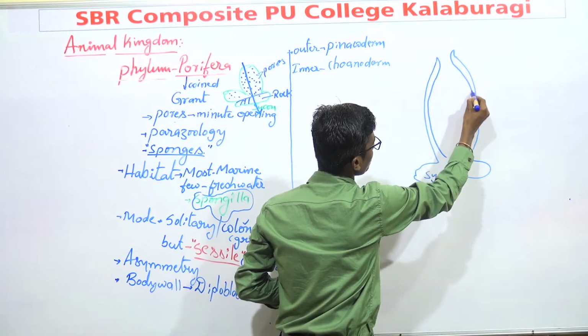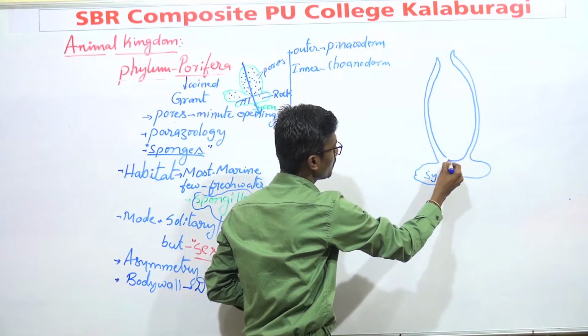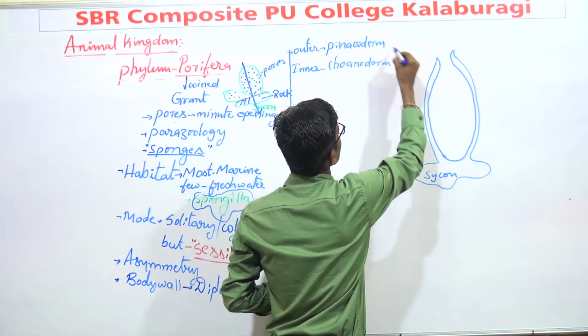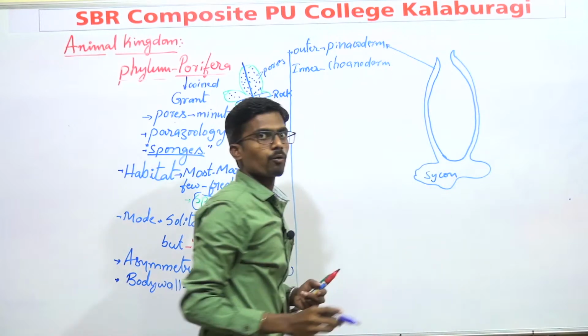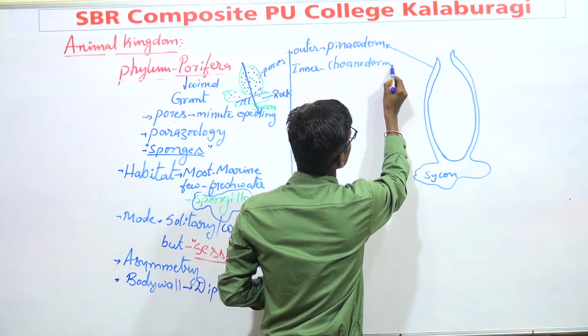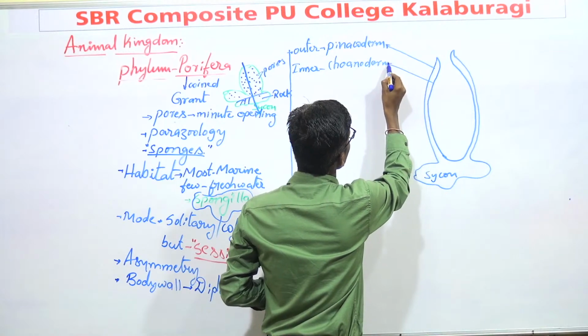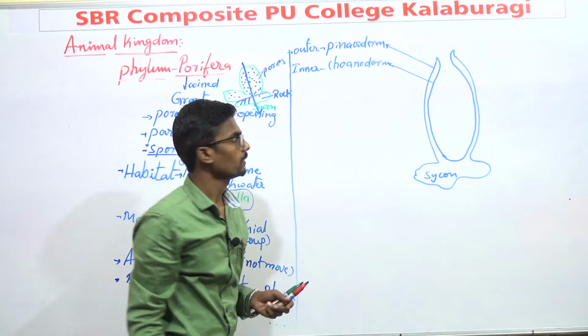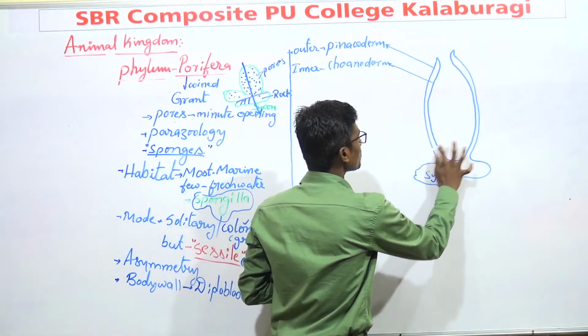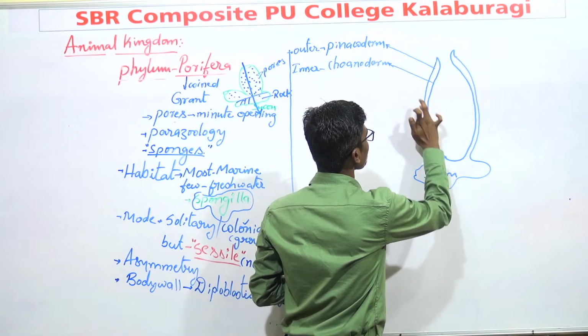This outer layer is known as pinacoderm, and this inner layer is known as choanoderm. In between these two layers, there are openings present.